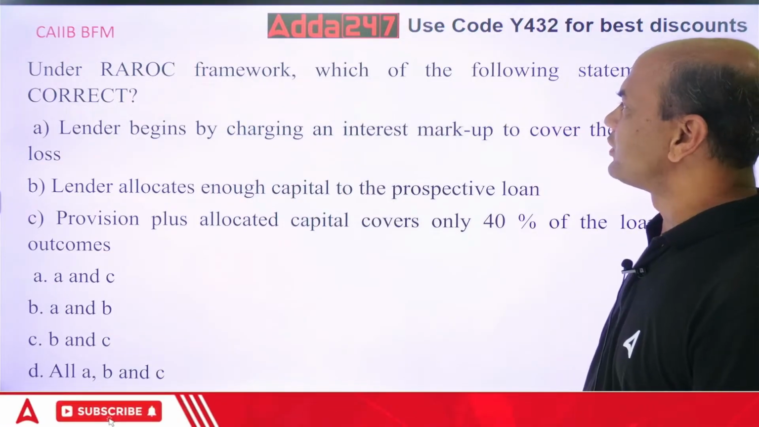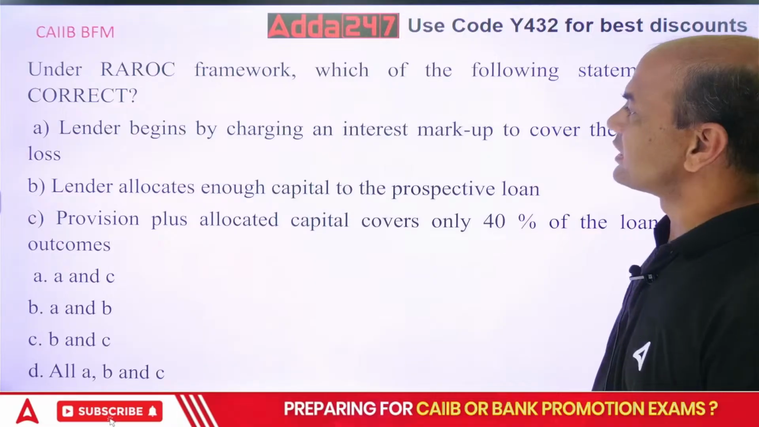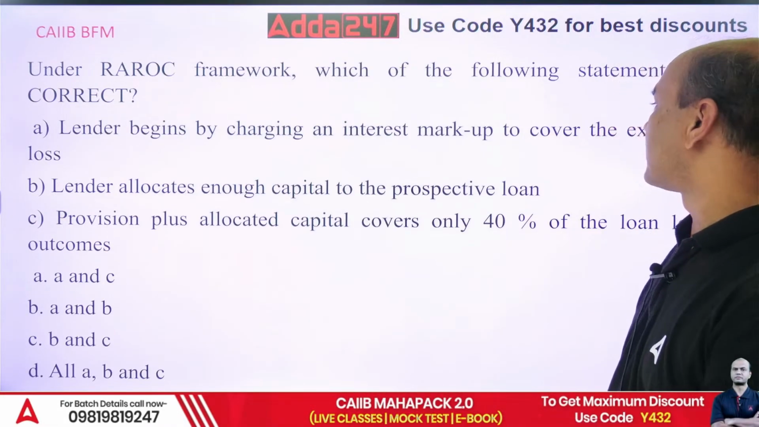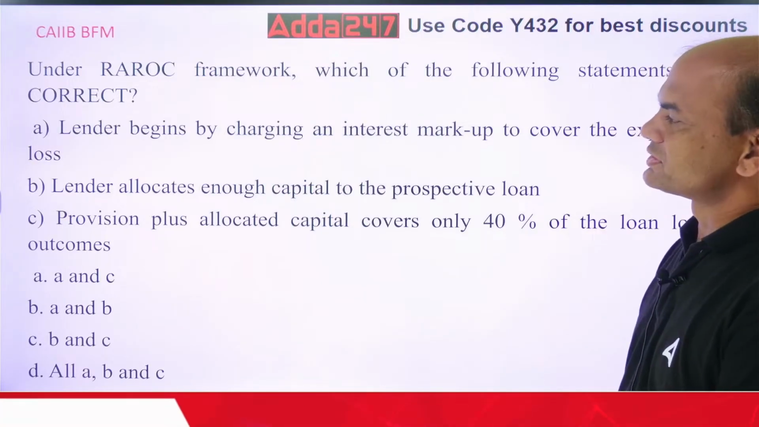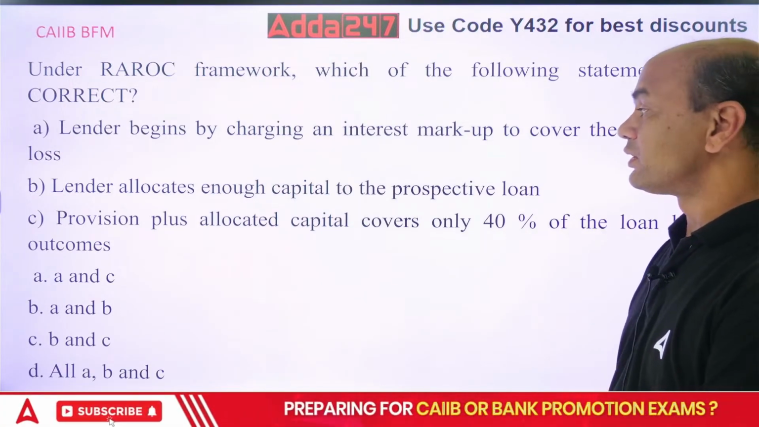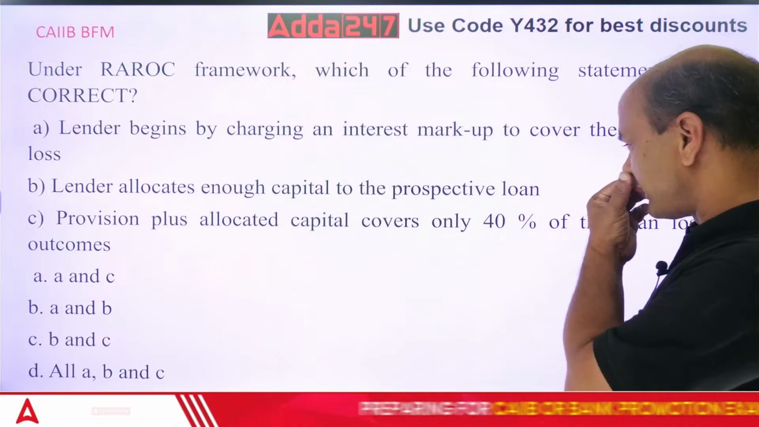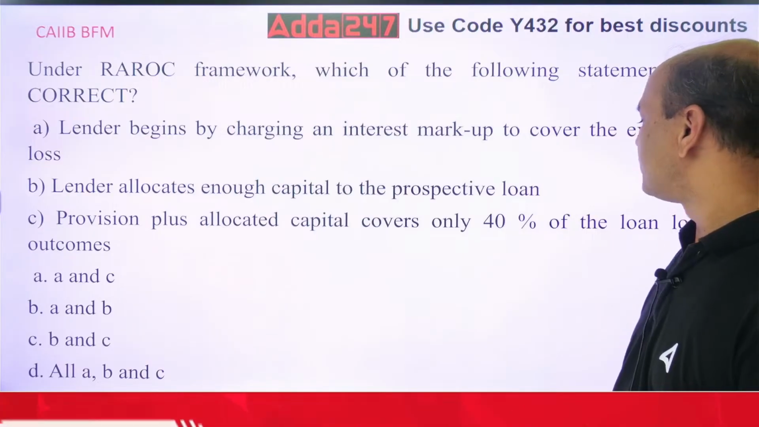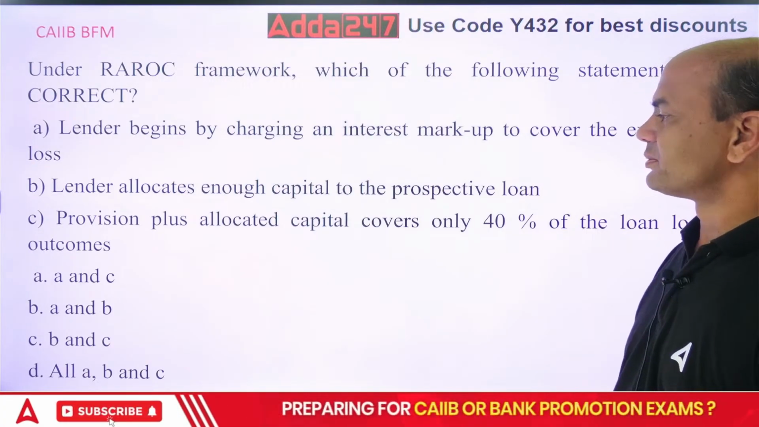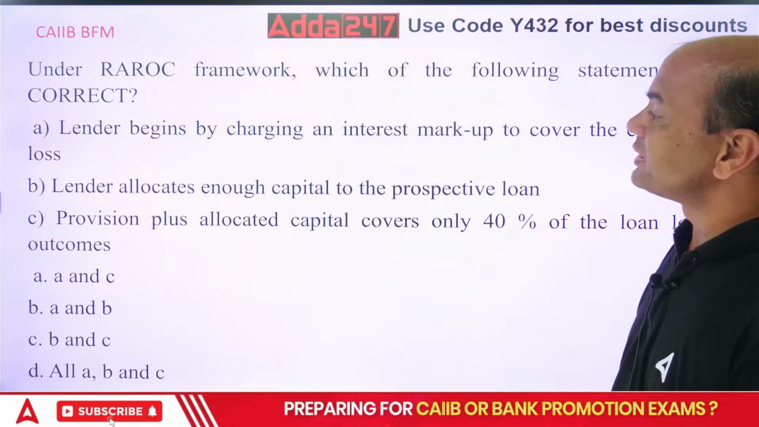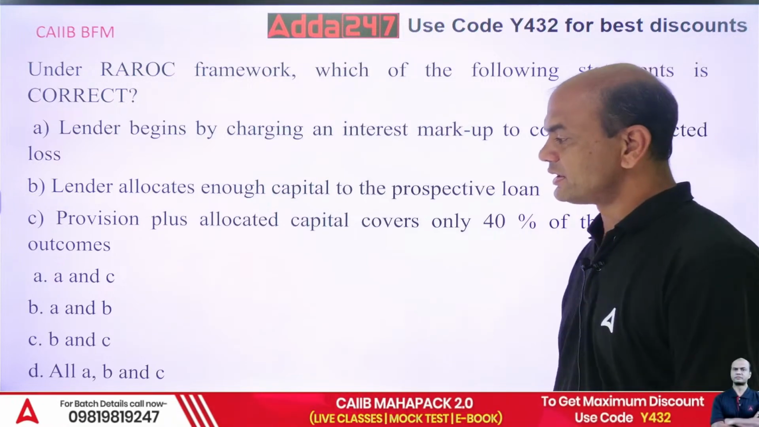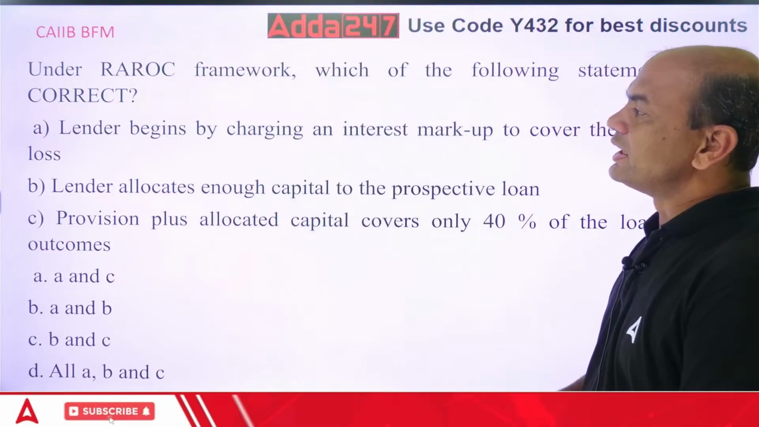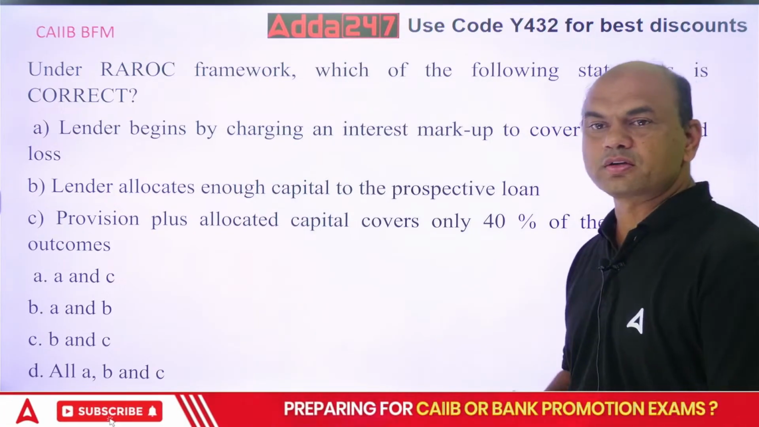Under the REROC framework, which of the following statements is correct? A: Lender begins by charging an interest markup to cover the expected loss. B: Lender allocates enough capital to the prospective loan. C: Provision plus allocated capital covers only 40% of the loan loss outcomes. So which of them is correct? A and C, A and B, B and C, or all A, B and C. Lender means bank. We are talking over here of bank.